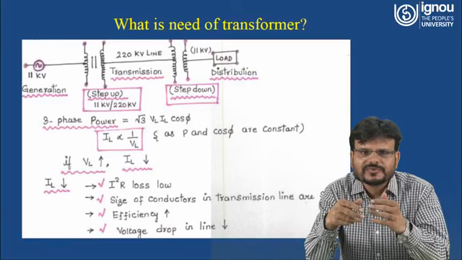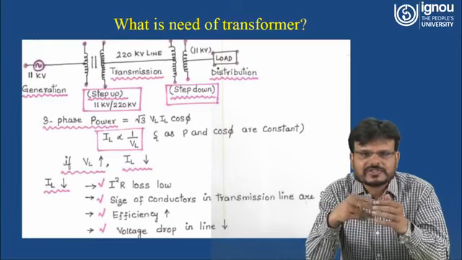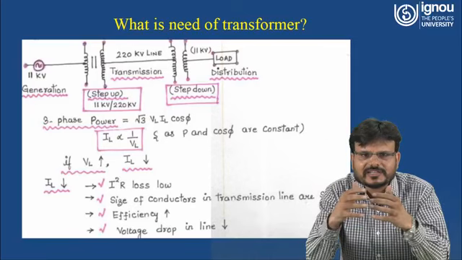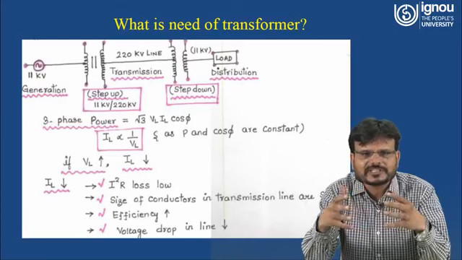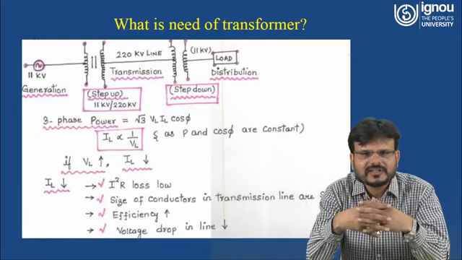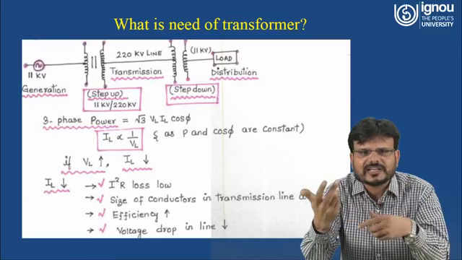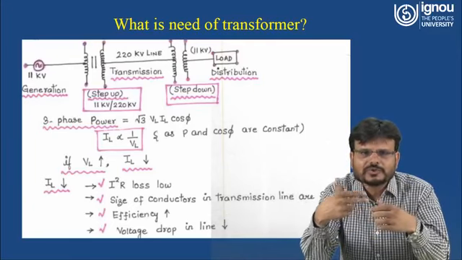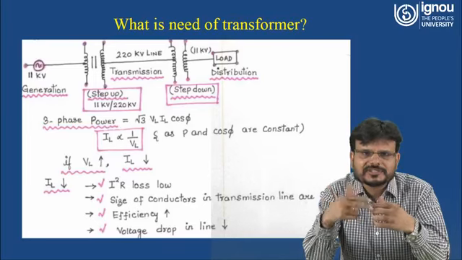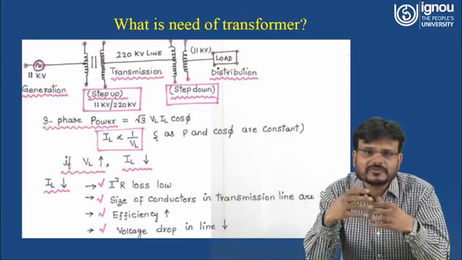We are reducing the current because this current has to be transmitted through the wire, and wire means what? Basically resistance, because you are going to transmit this electrical power through the transmission line. So this transmission line has some resistive losses. You are able to reduce the current with the help of this transformer because you are stepping up the voltage. If you are able to reduce the current, that means you are able to reduce the resistive losses.